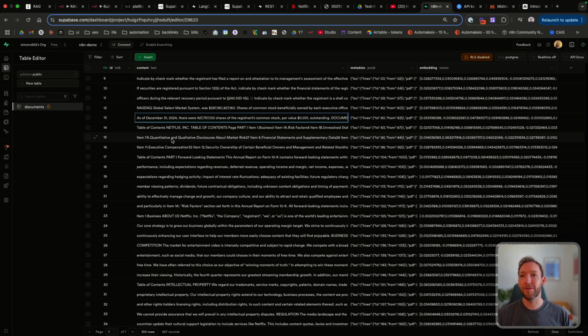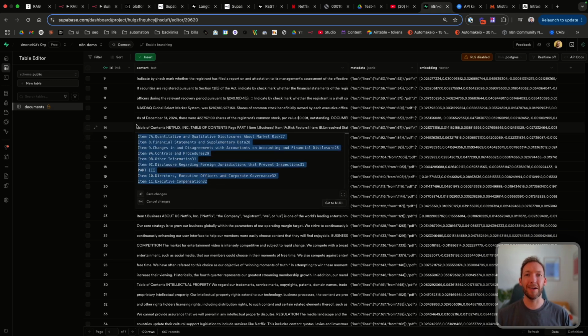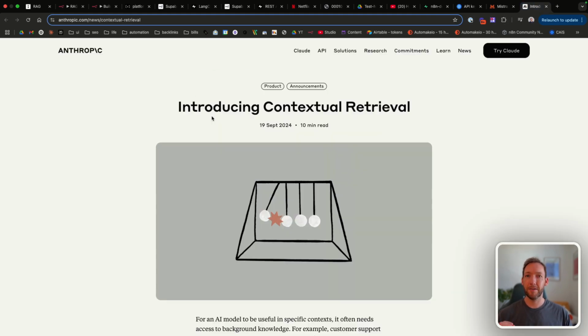But how can we give something like Supabase more context so that it understands this is actually part of the table of contents? It's missing this context here. So when it's doing a vector search, it's finding the words table of contents or things similar to that effect, but it's not intelligent enough to allude that any items are table of contents pieces. And it's kind of right in doing so, because if you think about how this document's laid out, we'll have multiple other parts of the document which will be split up by items or bullets, and it can't assume they're all table of contents.